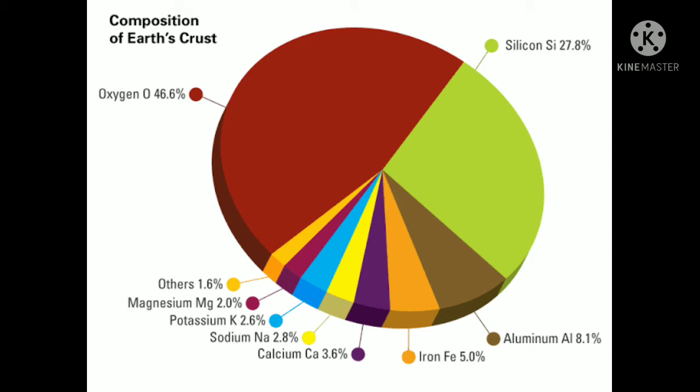Magnesium is at 2%, potassium 2.6, sodium 2.8, calcium 3.6, iron 5.0, aluminium 8.1, silicon 27.8 and others 1.6%. But what are these elements found in our Earth's crust? We have to know, isn't it?